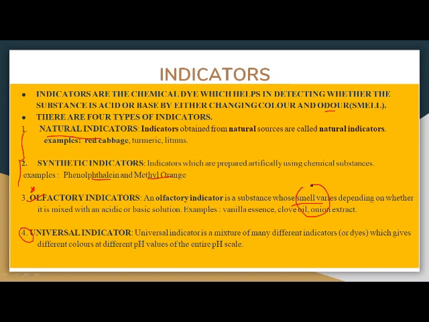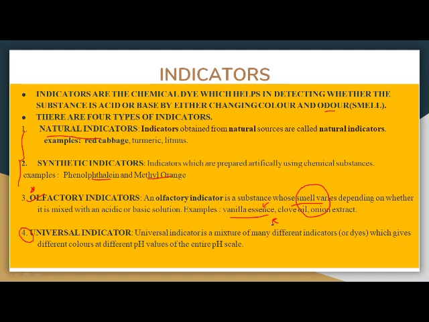For example, if we take vanilla essence, as you know, it is used in the bakery industries, in making ice cream and cakes, we use it frequently, correct? So in one situation, if we add an acid to vanilla essence, and in another situation we add a base, the smell of vanilla essence is going to change.